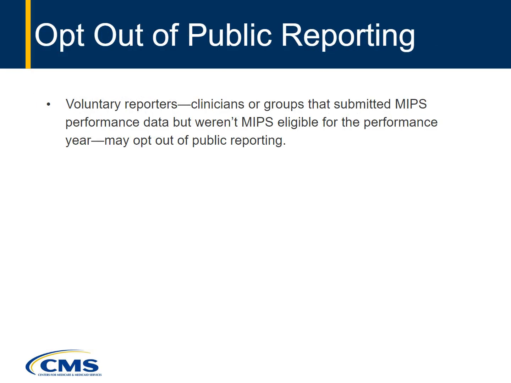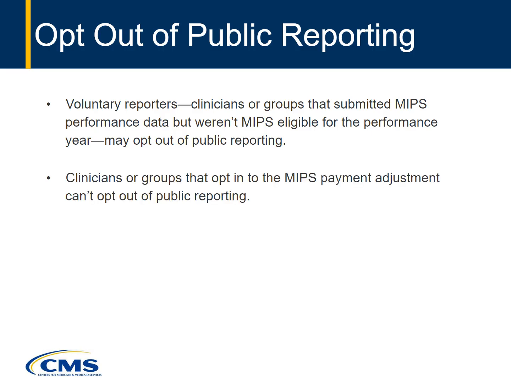Eligible clinicians and groups can opt out of public reporting only if they're a voluntary reporter, meaning they submitted MIPS performance data, but weren't MIPS eligible for the performance year. Clinicians or groups that opt into the MIPS payment adjustment can't opt out of public reporting. Also, voluntary reporting doesn't apply to qualifying APM participants. This opt-out decision applies to the current performance year only and doesn't affect future public reporting. If you don't opt out, your data may still be publicly reported. Now let's go over how to opt out.